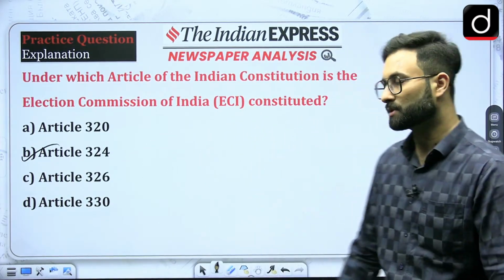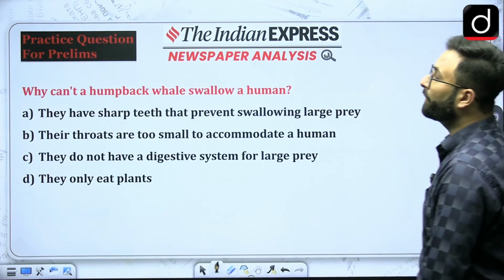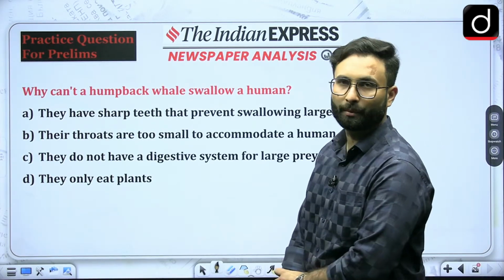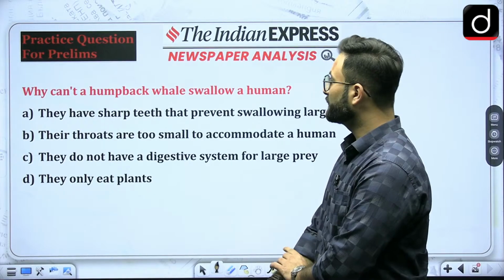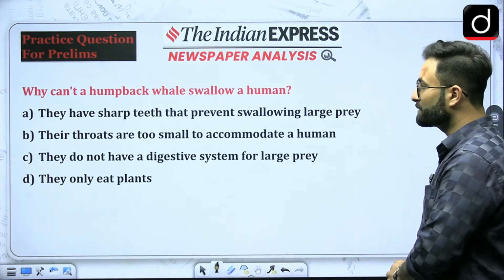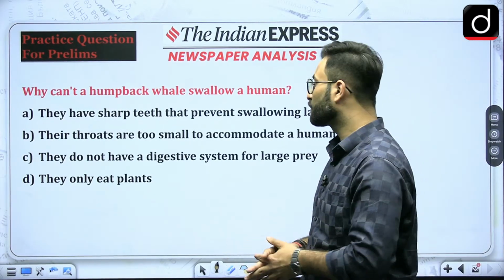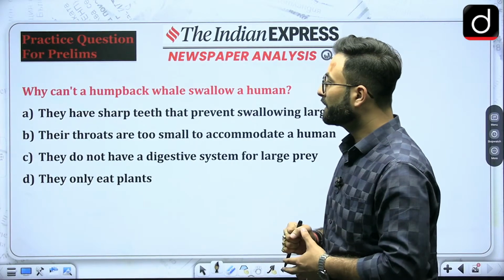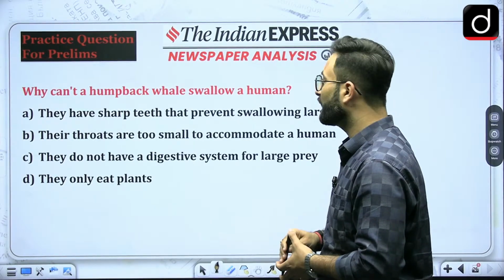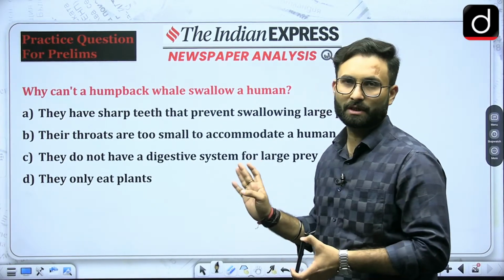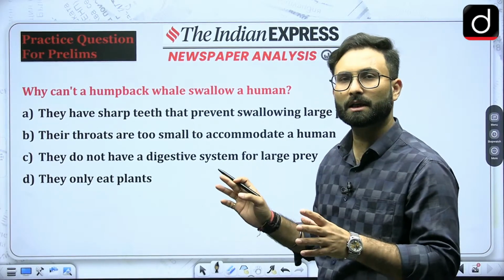Now for today's question, I have taken this: why can't a humpback whale swallow a human? Option one: they have sharp teeth that prevent swallowing large prey. Next: their throats are too small to accommodate a human. Next: they do not have a digestive system for large prey. Next: they can only eat plants. If you go through the logic, you can solve that.